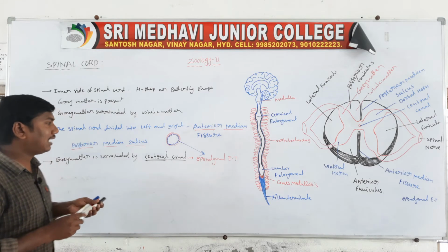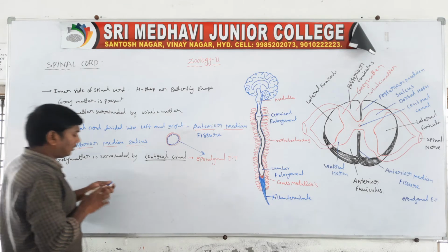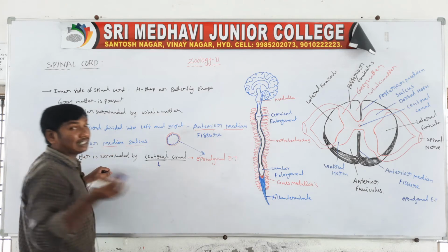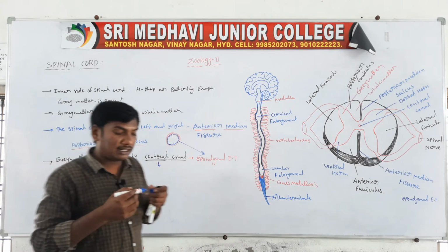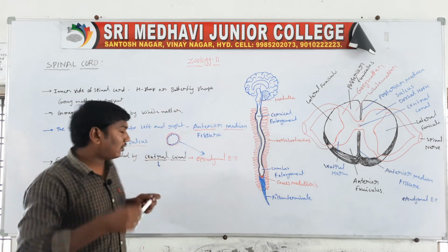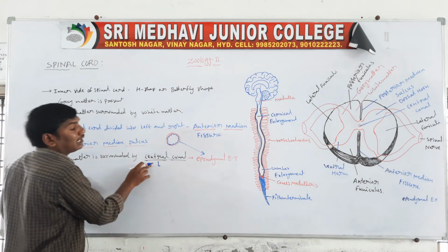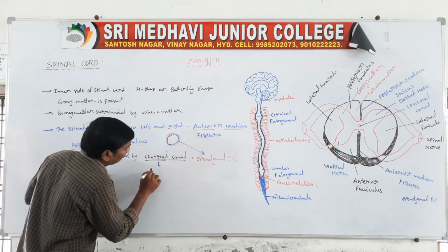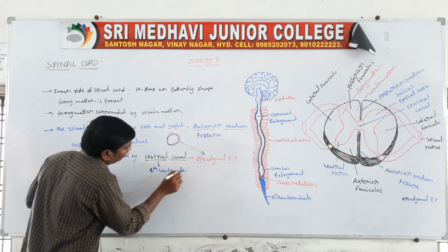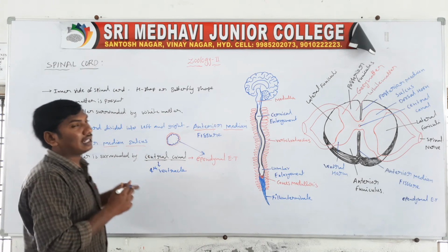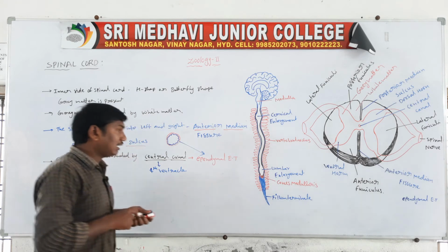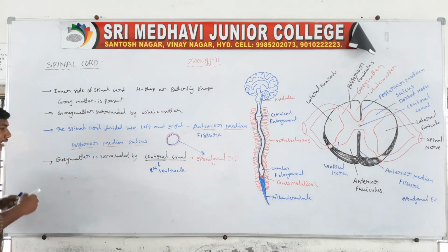Next one, the central canal is continued to the fourth ventricle of the brain. The brain contains four ventricles. So the fourth ventricle is continued to the central canal.